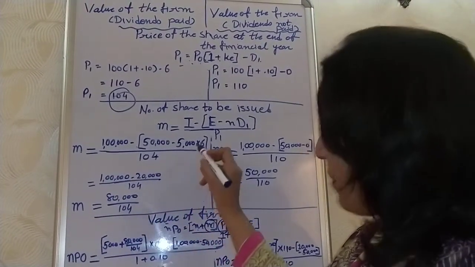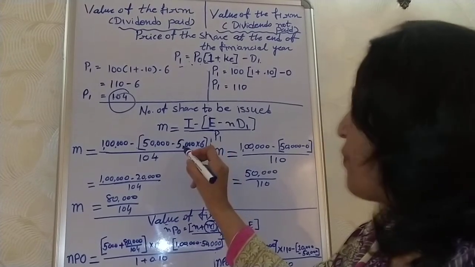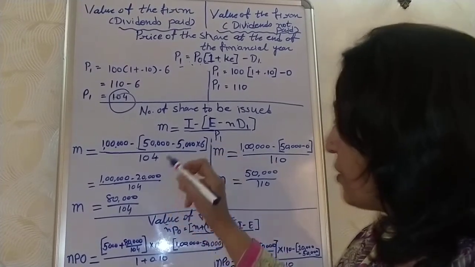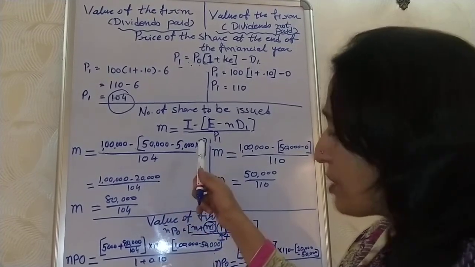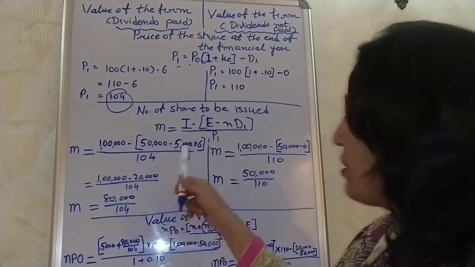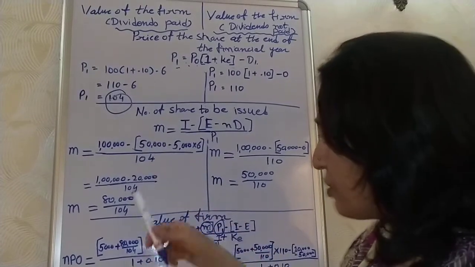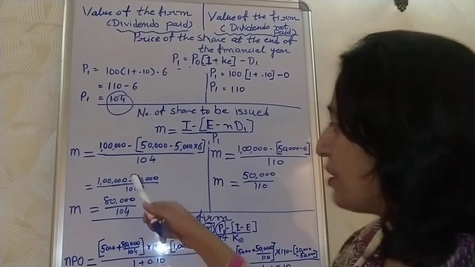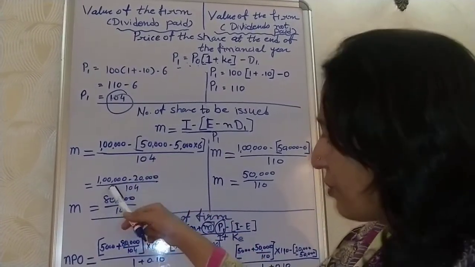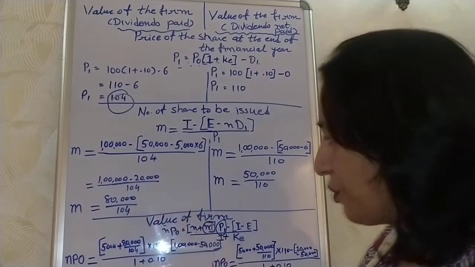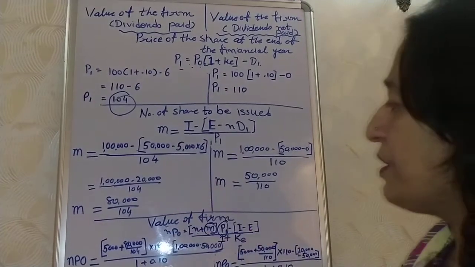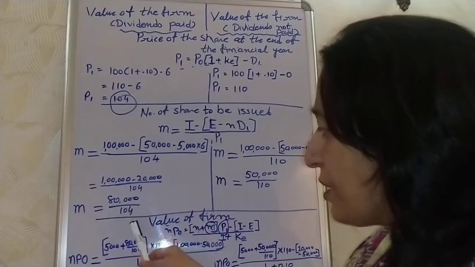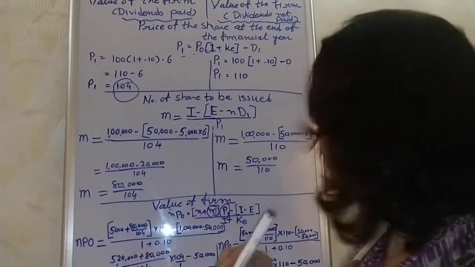By multiplying 5,000 with 6, you will get the amount of 30,000, and by subtracting this 30,000 from the 50,000, you will get 20,000. Now 1 lakh minus 20,000 divided by 104. So in case of payment of the dividend, m is equal to 80,000 divided by 104.